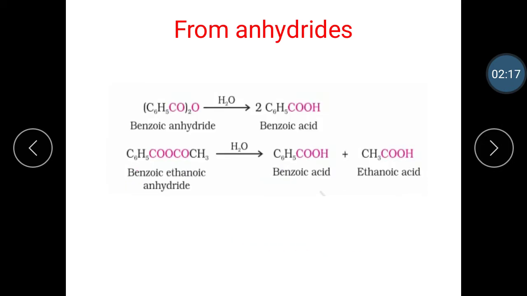The next method is preparation from anhydride. Anhydrides are hydrolyzed to the corresponding acid with water. Let's see this reaction. Benzoic anhydride on hydrolysis gives benzoic acid. The next example, benzoic ethanoic anhydride on hydrolysis gives benzoic acid and ethanoic acid.